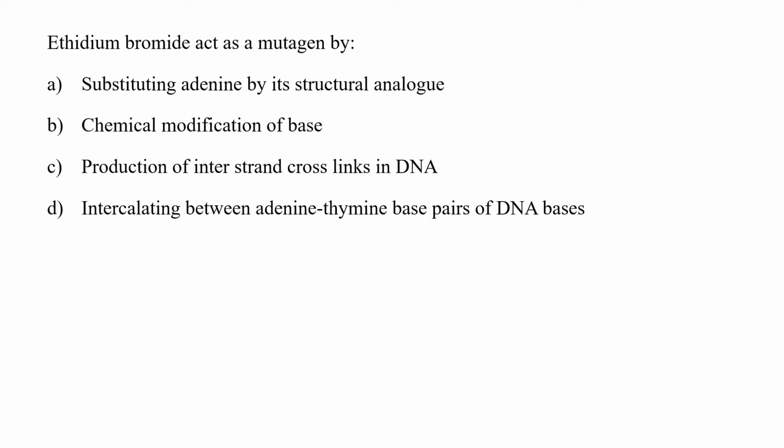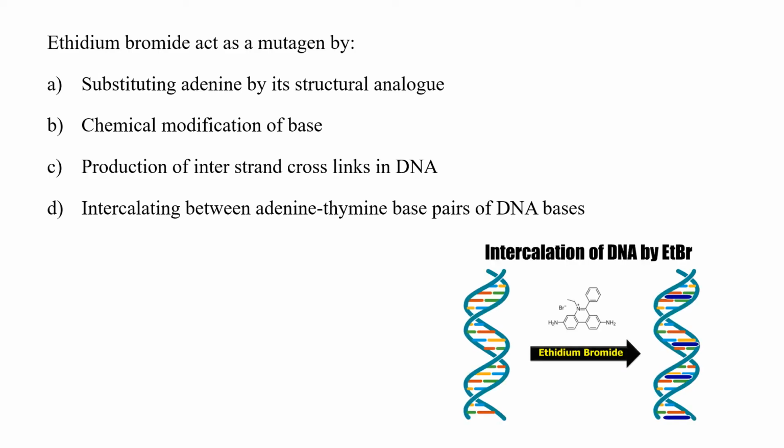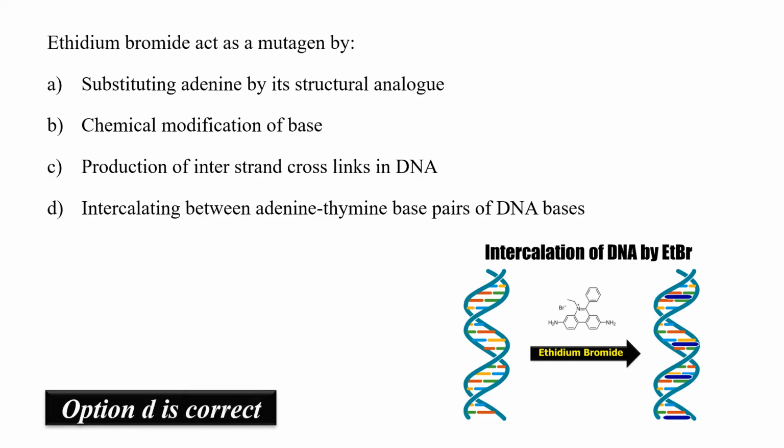Ethidium bromide acts as a mutagen by substituting adenine by its structural analog? No. Chemical modification of base? No. Production of inter-strand crosslinks in DNA? No. Intercalating between adenine thymine base pair of DNA bases. Basically, EtBr is a mutagen because it intercalates between the DNA and affects the biological processes. Hence, option D would be the correct answer.